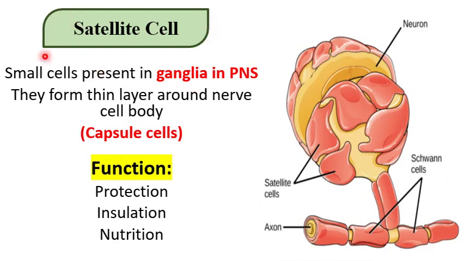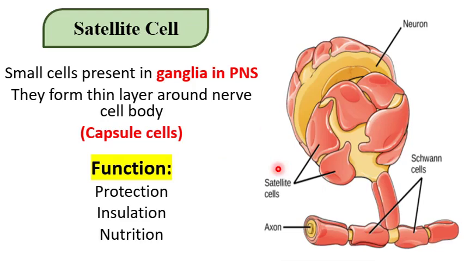The last cell of the neuroglial cells, present in the peripheral nervous system, is the satellite cell. Satellite cell is a small cell present in the ganglia in the peripheral nervous system, and they form a thin layer around the nerve cell body, which forms a capsule cell.